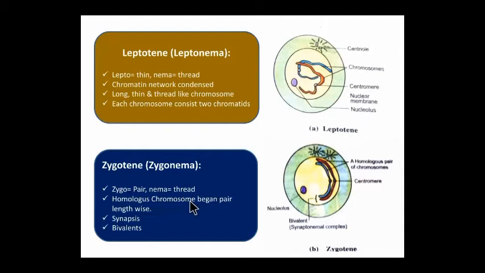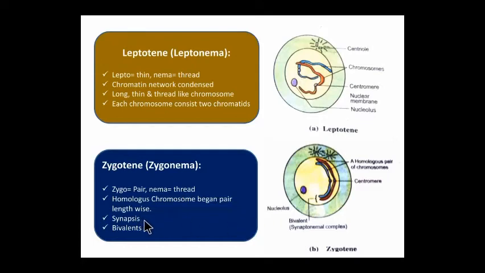So homologous chromosome means morphologically and genetically identical chromosomes are called homologous chromosomes. They lie in front of each other and form a pair, which is called synapsis.